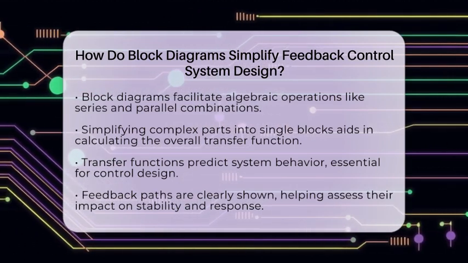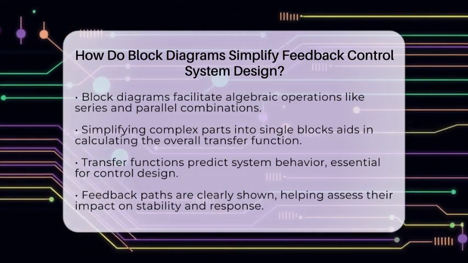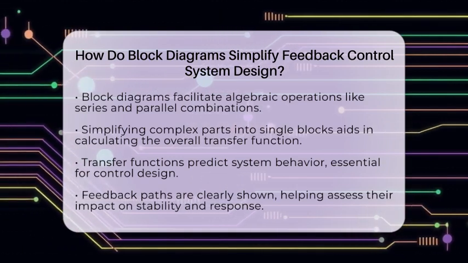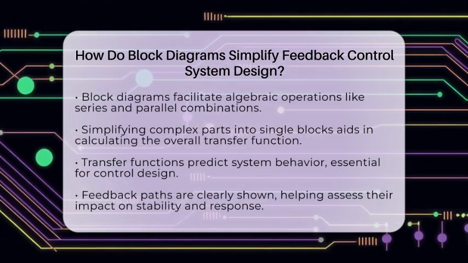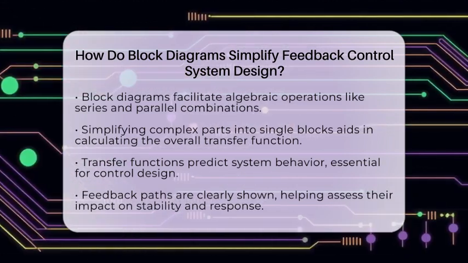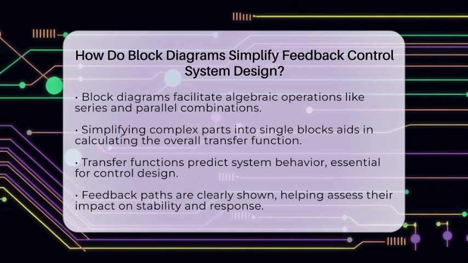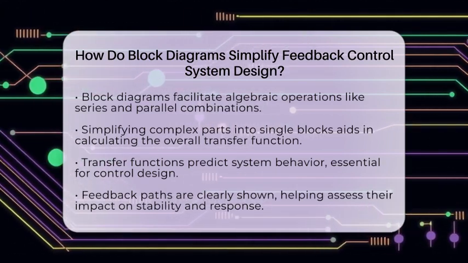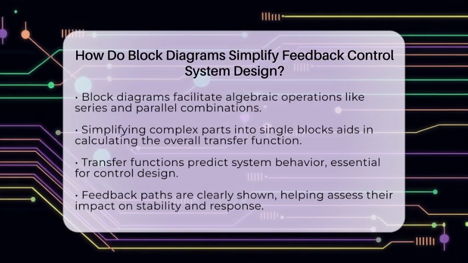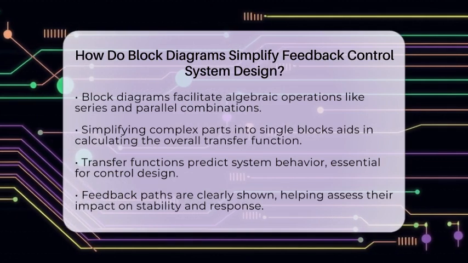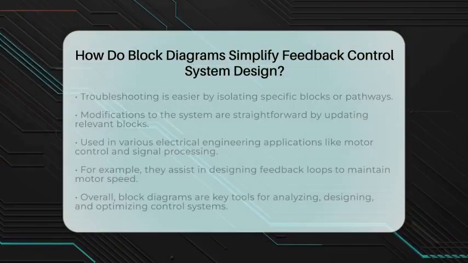Feedback paths are also clearly shown in block diagrams. This helps engineers understand how feedback influences system stability and gain. They can see if the feedback is negative or positive and how it affects the system's dynamic response. Troubleshooting becomes simpler because you can isolate specific blocks or paths to find issues. Modifying the system is also easier. If you want to change how a part works, you can just update the relevant block and see the effect